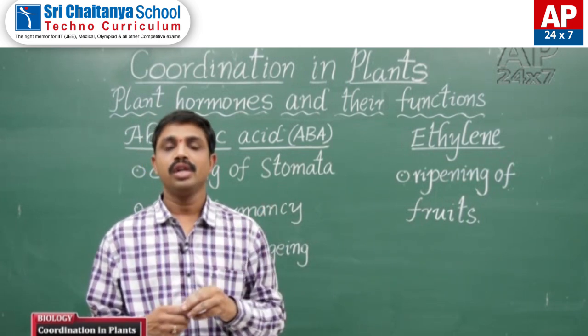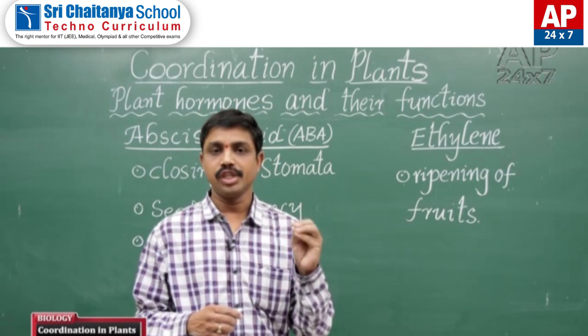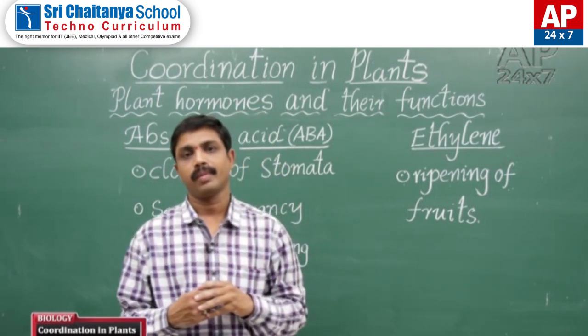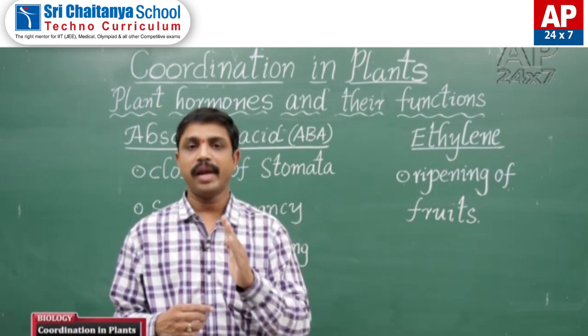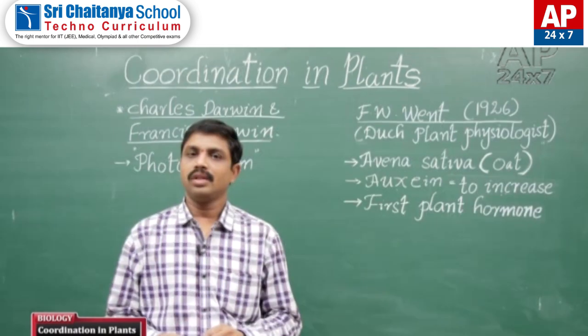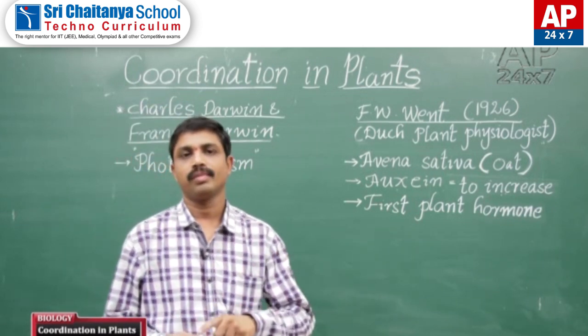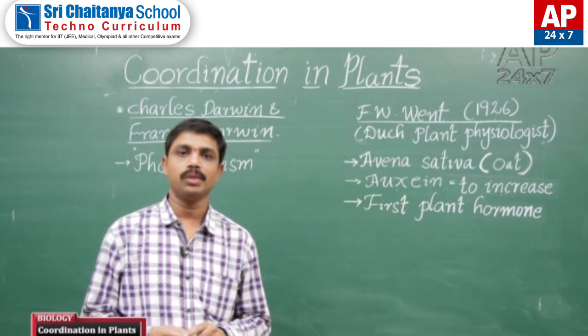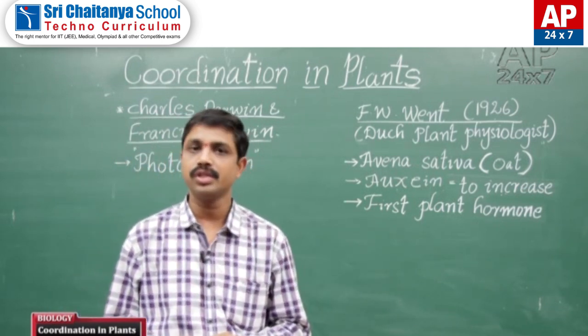Here, in Telangana State 2019, question number 15, a 4 mark question: write about the phytohormones and their role in the plant's growth and development. Now, auxins: you already know that auxins are responsible for plant growth and development. This is a plant growth promoter. These auxins are present at the tip of the shoots and the tip of the roots.